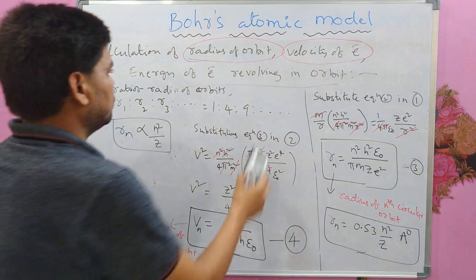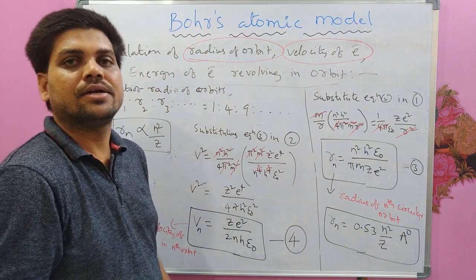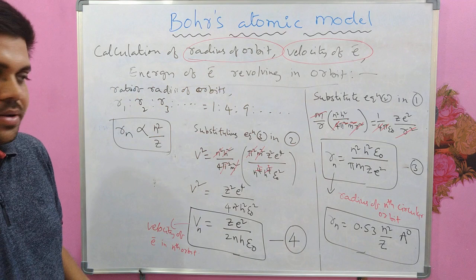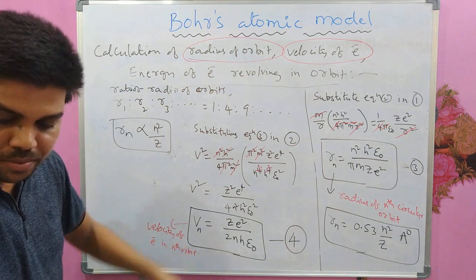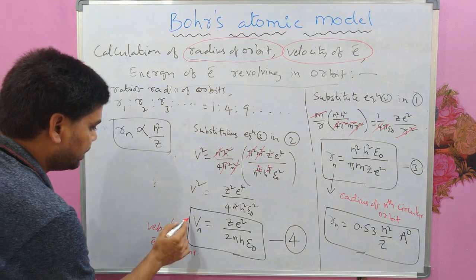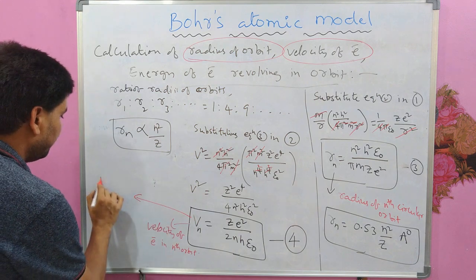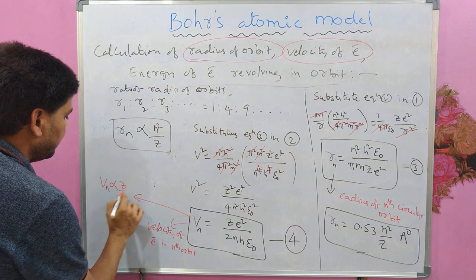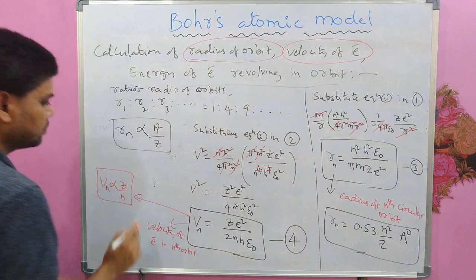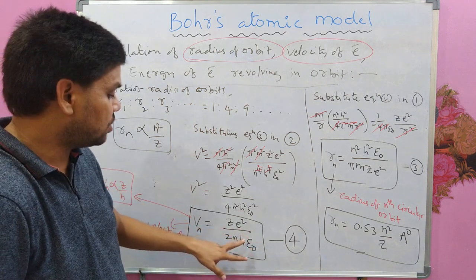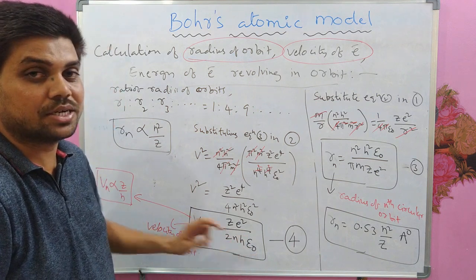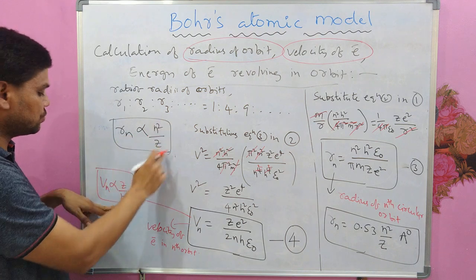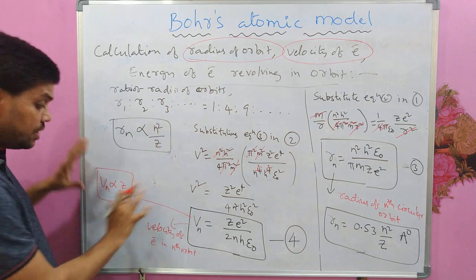Okay. So now we will calculate energy of the electron revolving in orbit. We can also make one important point here, that Vn is proportional to Z by n, because all are constants. E constant, epsilon naught constant, h constant. It's proportional to Z by n, just like Rn is proportional to n square by Z. You have to remember these.